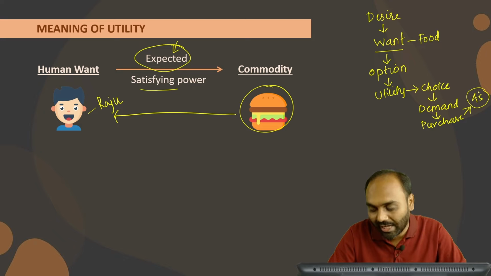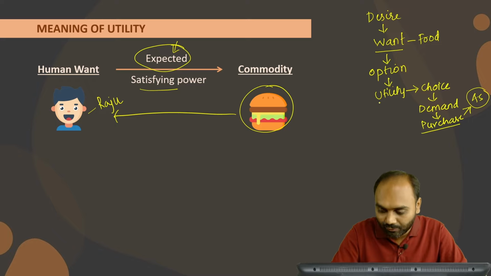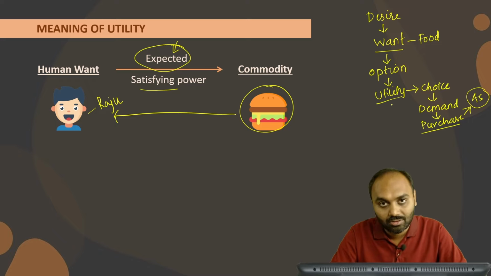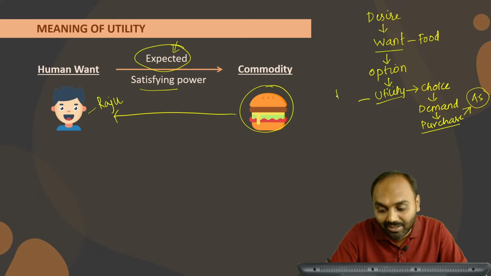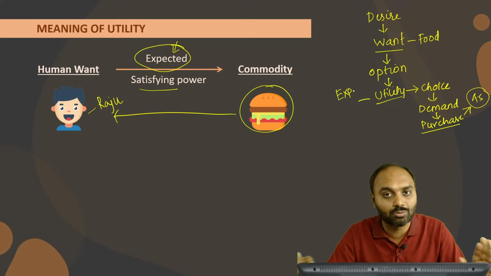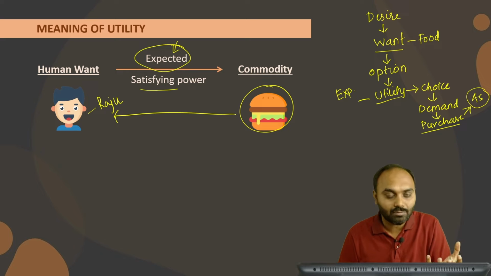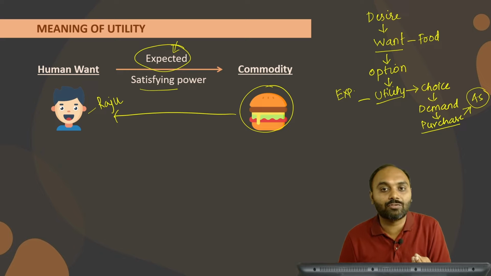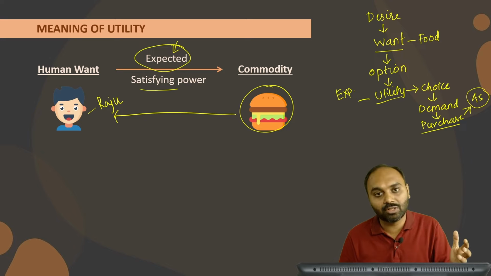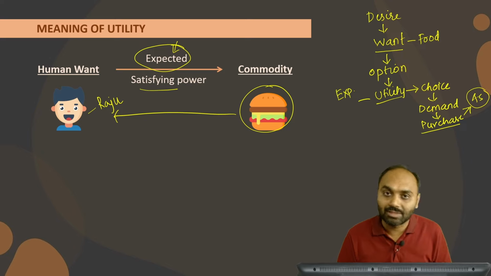So what we are noticing, actual satisfaction comes after purchase, but utility is a kind of concept which comes before. So utility is an expected satisfaction. It is not actual. It is what we expect from a product. When we expect a certain kind of satisfying power in a product, that will be termed as utility, and that satisfying power differs from product to product. In certain products you will find a high level of satisfying power, but in certain products you will find a low level of satisfying power. That satisfying power that you have expected from a product will be termed as utility.